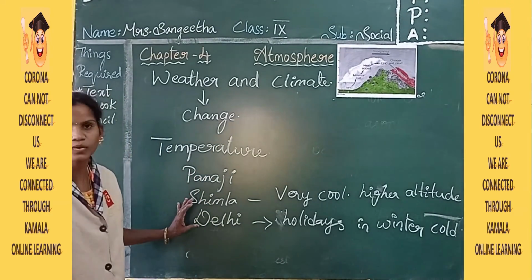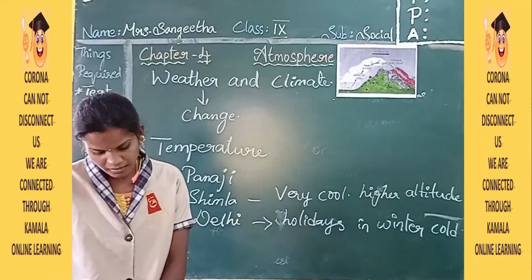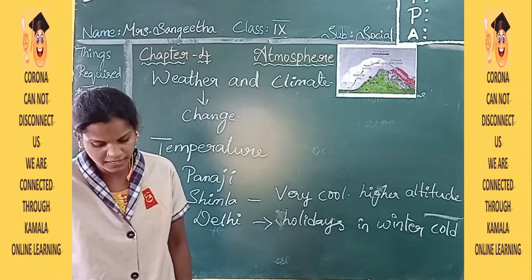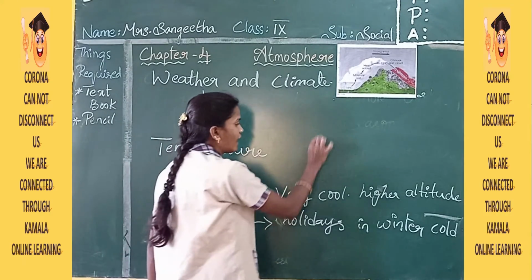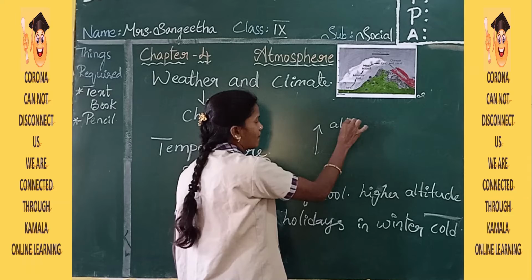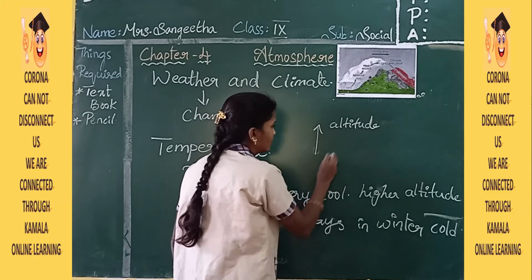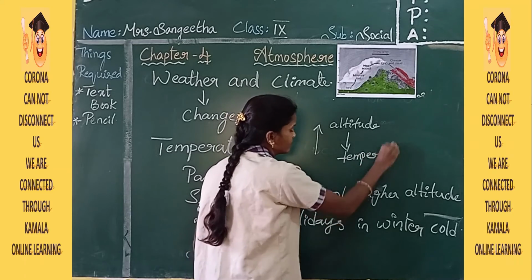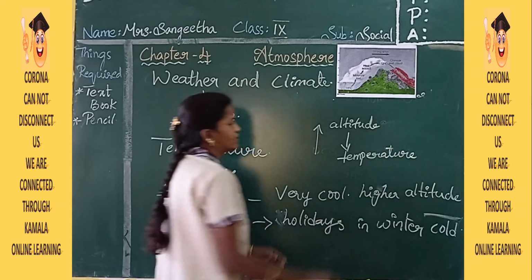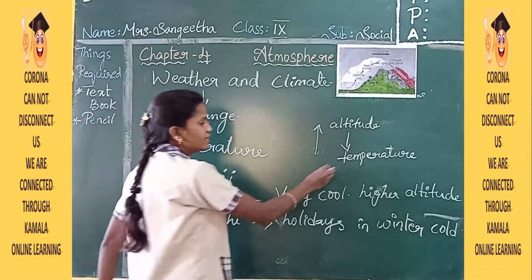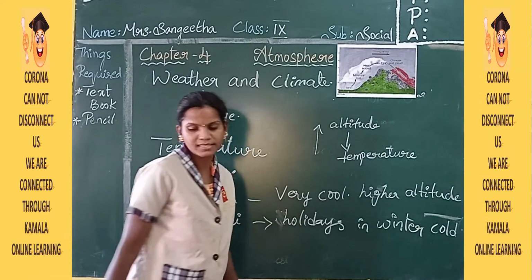And on Earth's surface, as you go higher in altitude, the temperature decreases. If you go higher in altitude, the temperature will decrease.